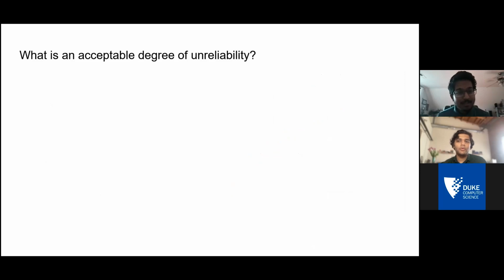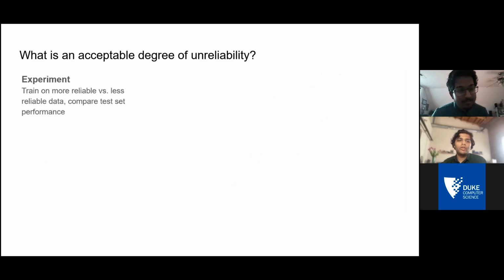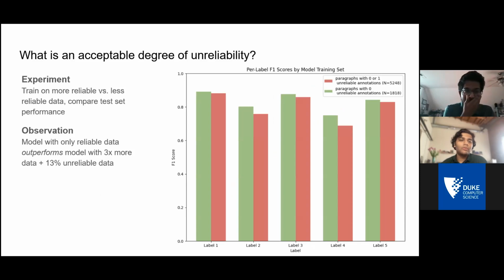So let's look at this experiment. What we did here was train on data that's fully reliable versus data that's partially reliable, but mostly reliable. The green model is trained on paragraphs which are completely reliable, which is to say that all 5 of the annotations for that paragraph are reliable.